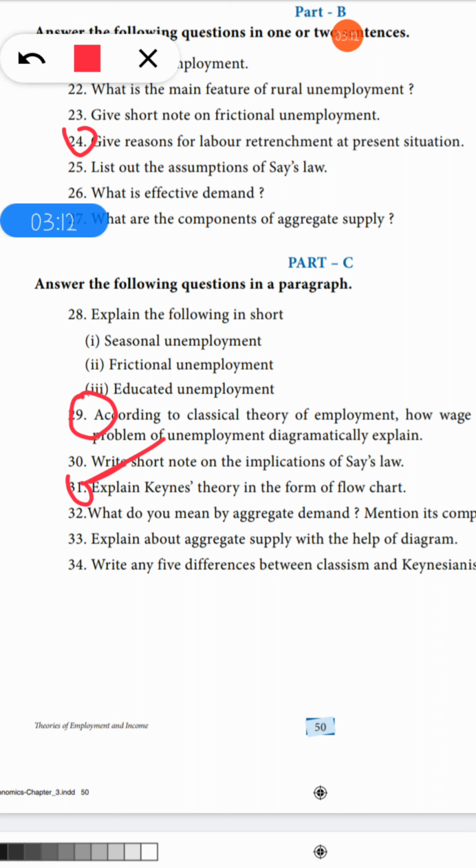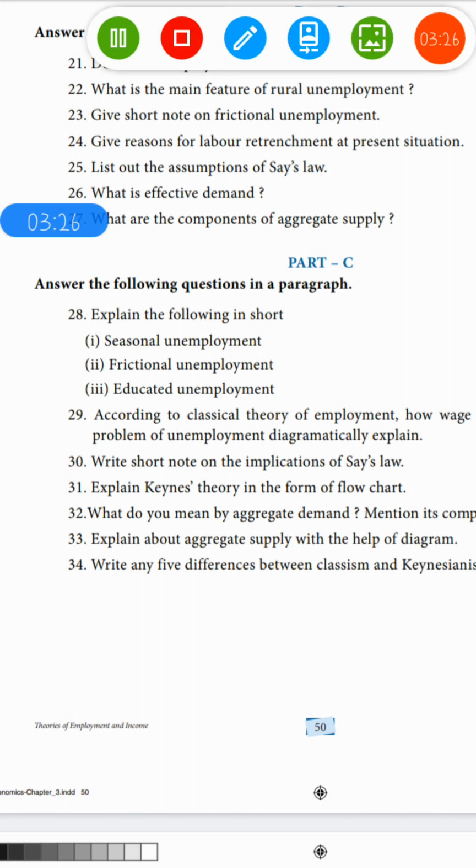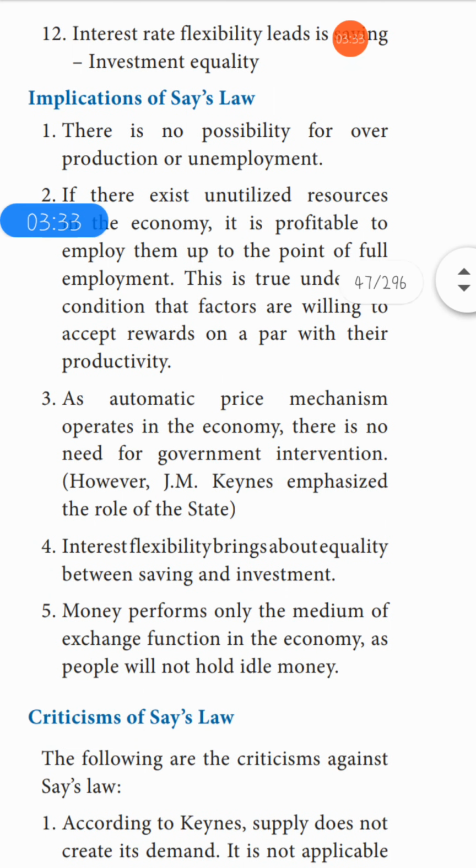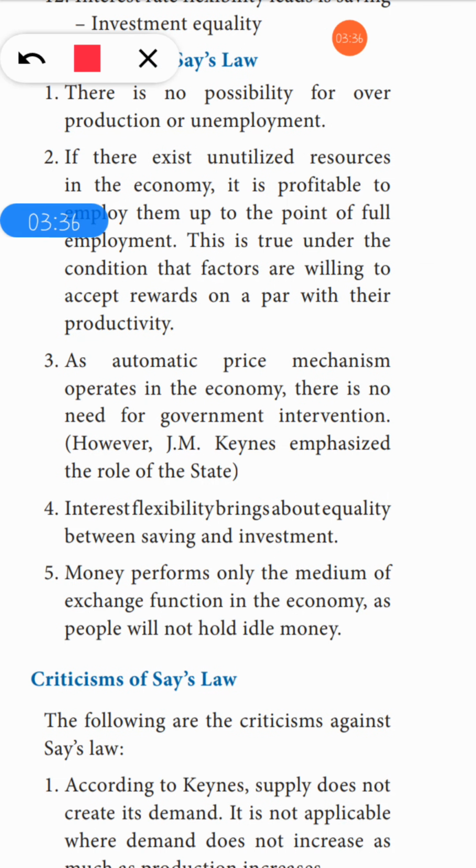So now let us mark: write short note on the implication of Say's law. Now you can take page number 41. So implications of Say's law, you have it here on page number 41. You have 5 points here. Mark it from here to here. 5 points are there. Slow learners can select any 3 and learn. All are very easy ones only.